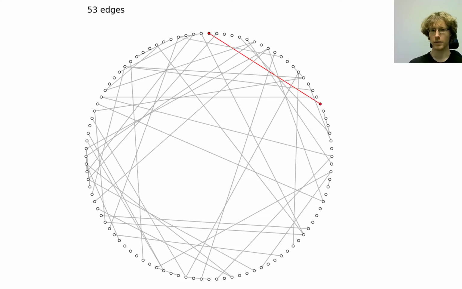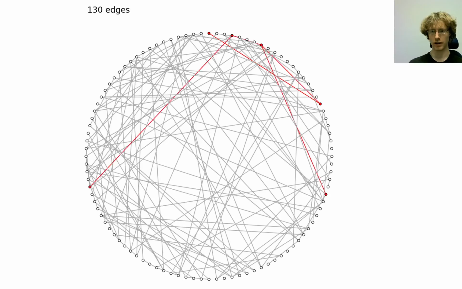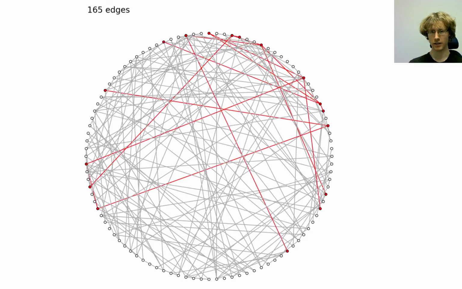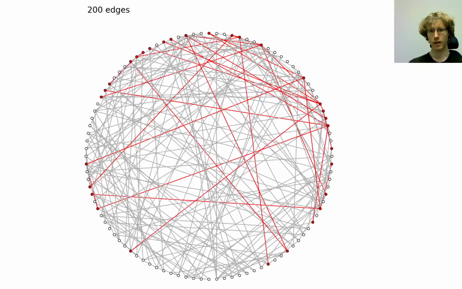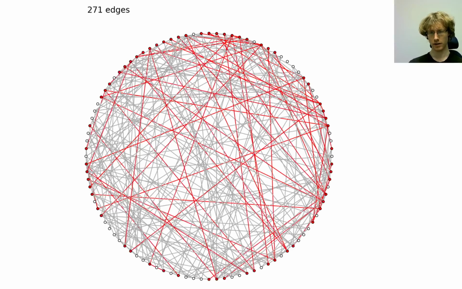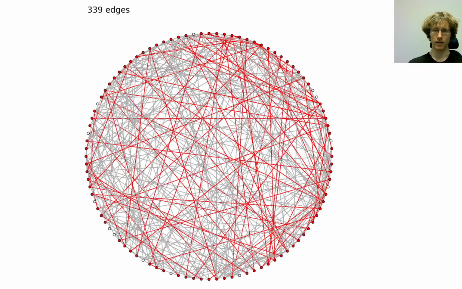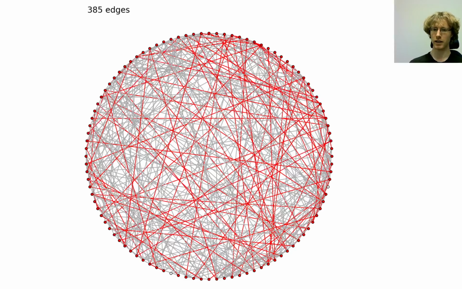So let's continue. In the beginning, only a few red edges appear, but over time, as we pick up more and more red vertices, the speed at which red edges occur will increase and increase until we have reached a large number of vertices. So at this point, we have now reached most of the other vertices, but there are still a couple white vertices remaining. And now the spreading begins to slow down again because it takes a lot of time for these vertices to receive edges by which they will also become infected.